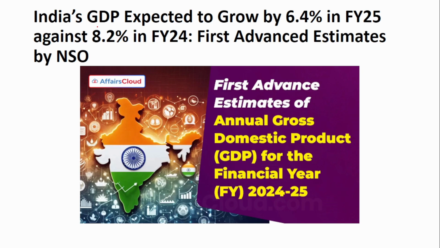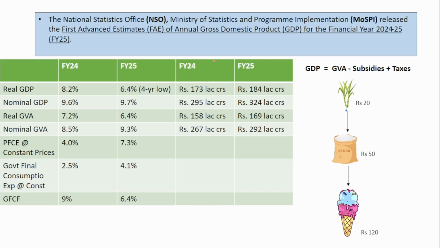The next news is about GDP forecast. So if you see, India's GDP is expected to grow by 6.4% in the financial year 25 against 8.2%, and the first advance estimates have been released. So they release first advance estimate, second advance estimate, provisional estimate. Like this, it will be released, and now the first advance estimate has been released by the NSO. So the National Statistics Office, which works under the Ministry of Statistics and Program Implementation, has released the first advance estimates of the GDP for the financial year 25.